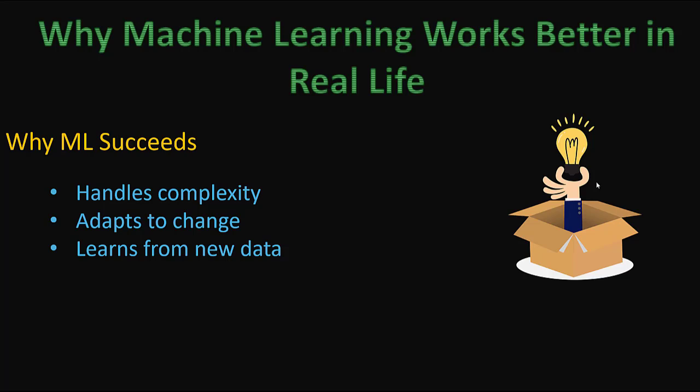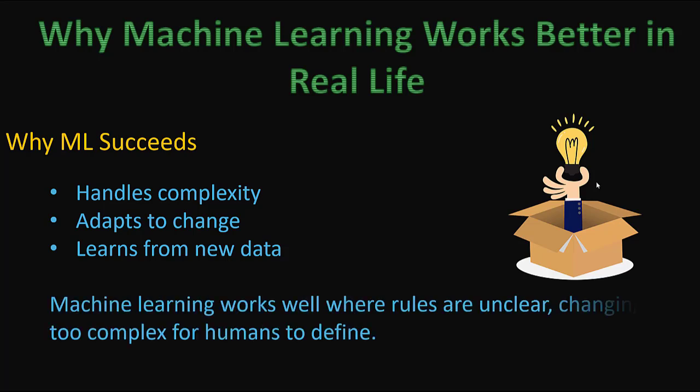Traditional programming cannot handle complexity. If there are rule changes, then traditional programming will fail, and it has no capability of learning. But with machine learning, one of the things is that it can learn from new data. Machine learning works well where rules are unclear, changing, or too complex for humans to define. So it works well in that particular case.